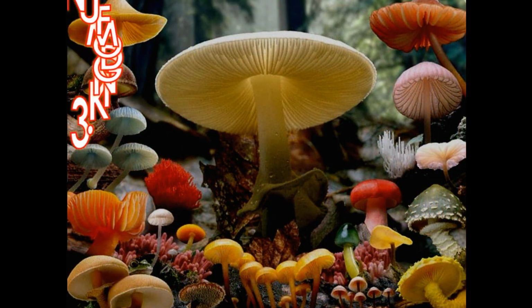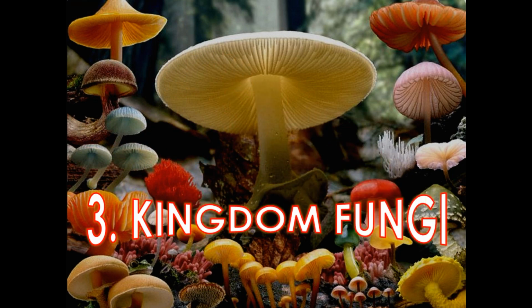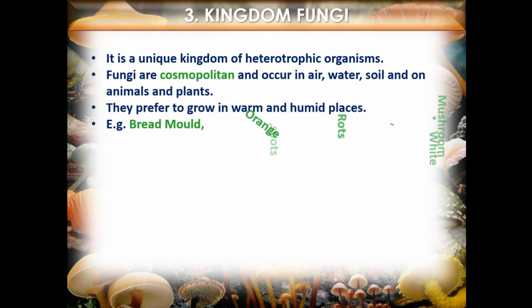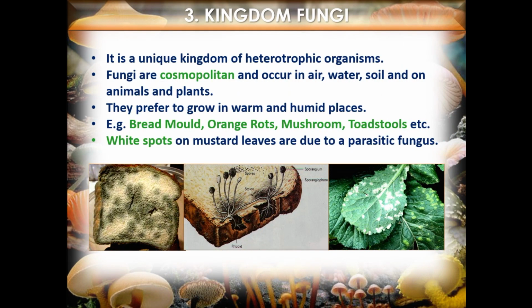Fungi is a unique kingdom of heterotrophic organisms. Fungi are cosmopolitan and occur in air, water, soil, and on animals and plants. They prefer to grow in warm and humid places. Example: bread mold, orange rots, mushroom, toadstools, etc. White spots on mustard leaves are due to a parasitic fungus.